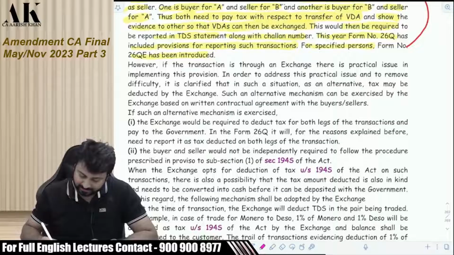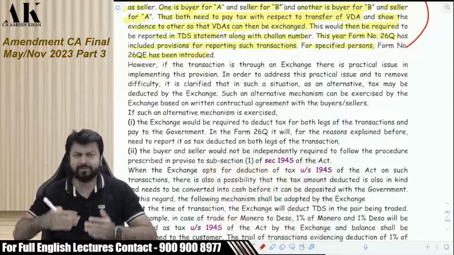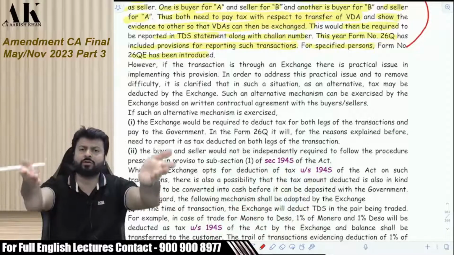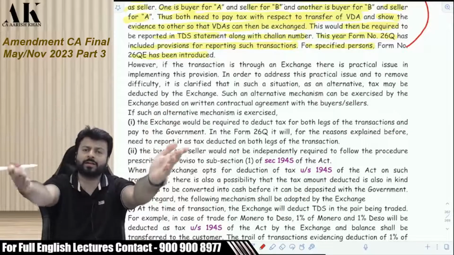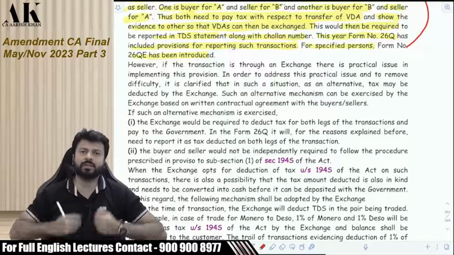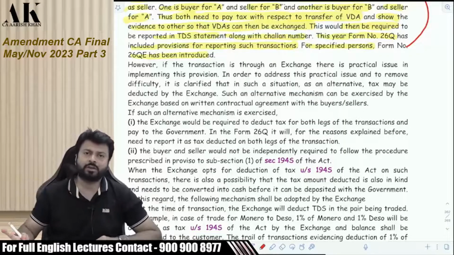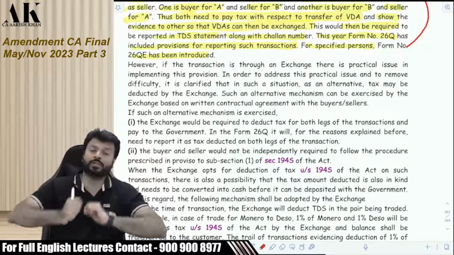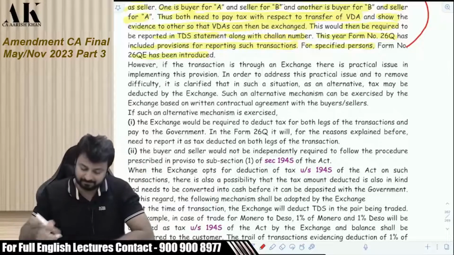Pay absolute attention now. If we buy directly, I am buyer, you are seller, you are giving me Bitcoin, I am giving you Ethereum. I will make sure that you have paid the tax, you will make sure that I have paid the tax, and then we exchange the cryptocurrencies. But if I am buying through an exchange, you are also selling through an exchange, then what will be done?